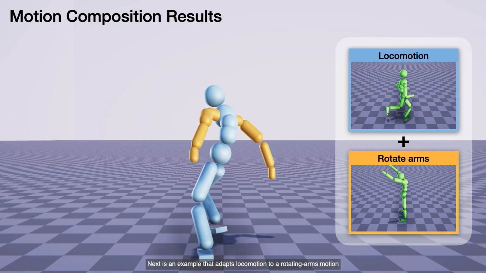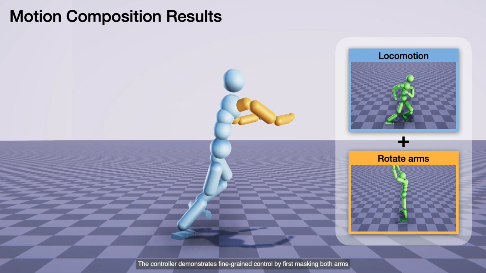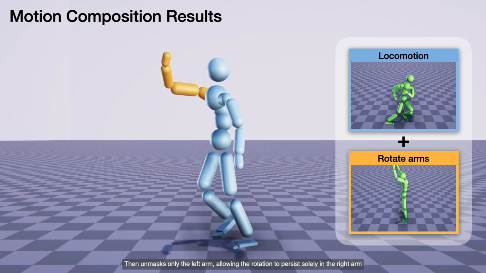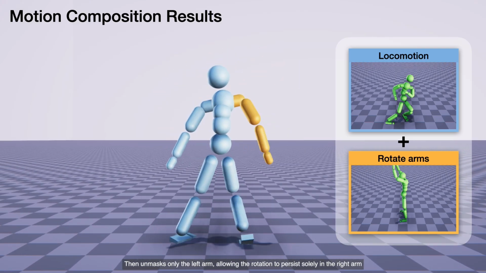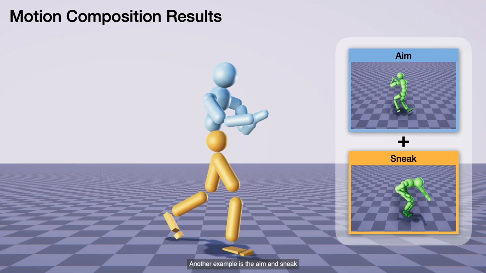Next is an example that adapts locomotion to a rotating arms motion. The controller demonstrates fine-grained control by first masking both arms, then unmasks only the left arm, allowing the rotation to persist solely in the right arm. Another example is the aim and sneak.